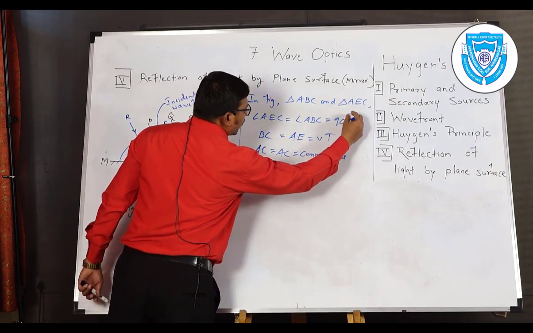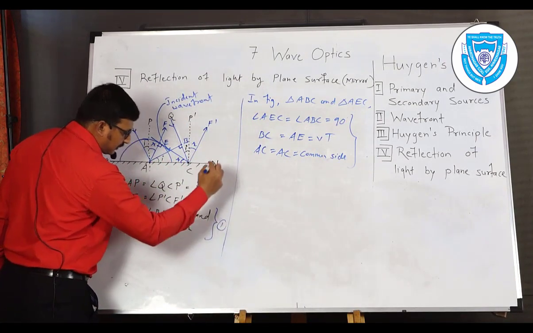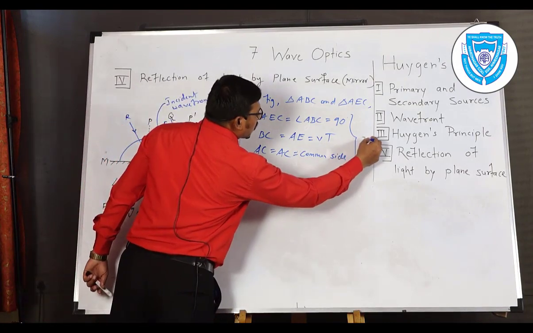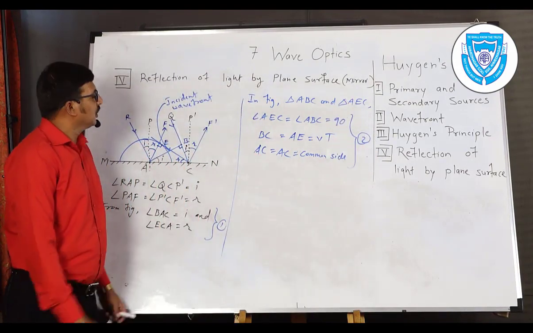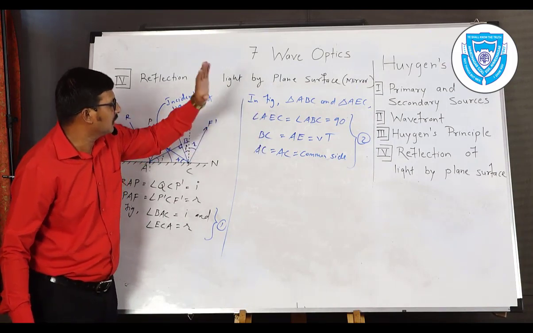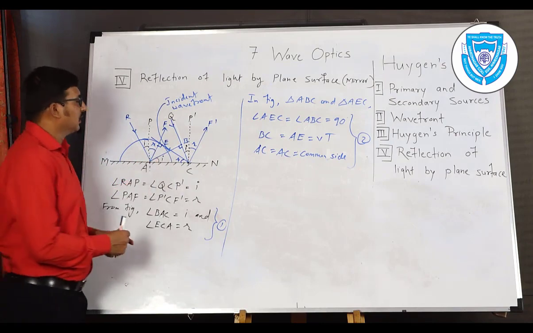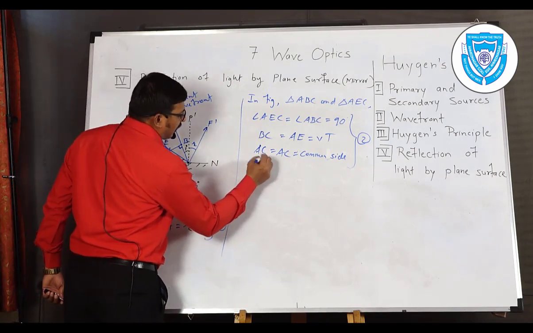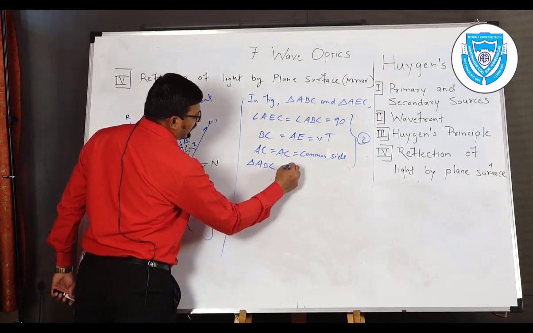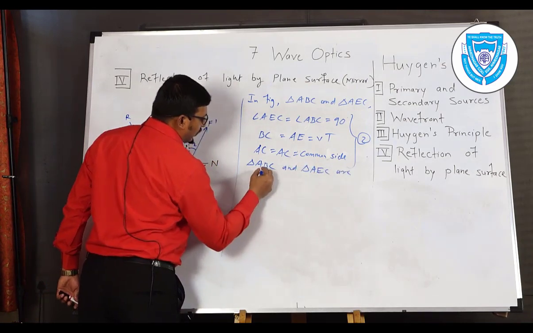Using these three results, suppose this is equation number 1 and this is the second part. So in these three steps, we show that the two triangles, triangle ABC and triangle AEC, are congruent.